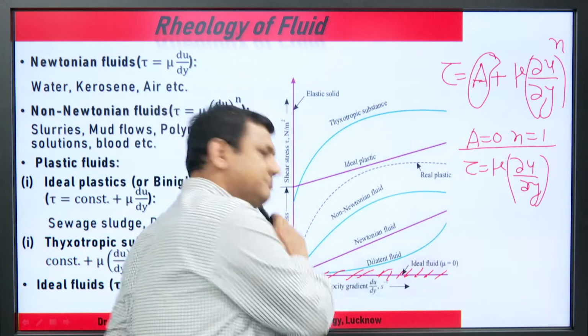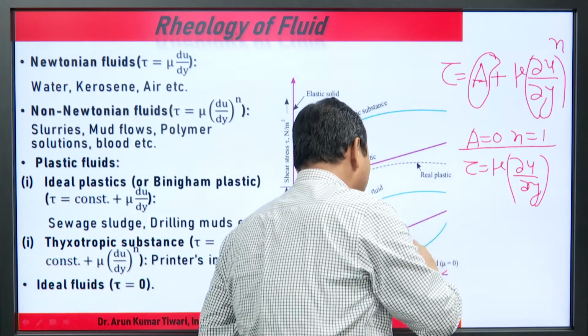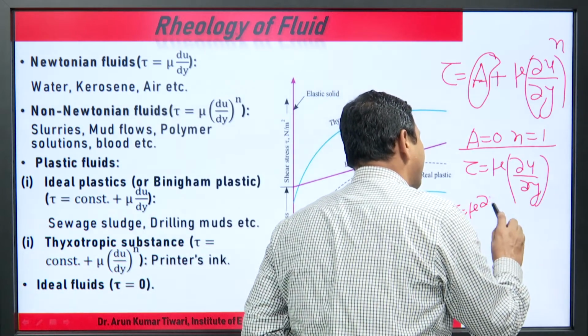So this line is the ideal fluid. This one is the Newtonian, which obeys Newton's law of viscosity: tau equal to mu du upon dy.